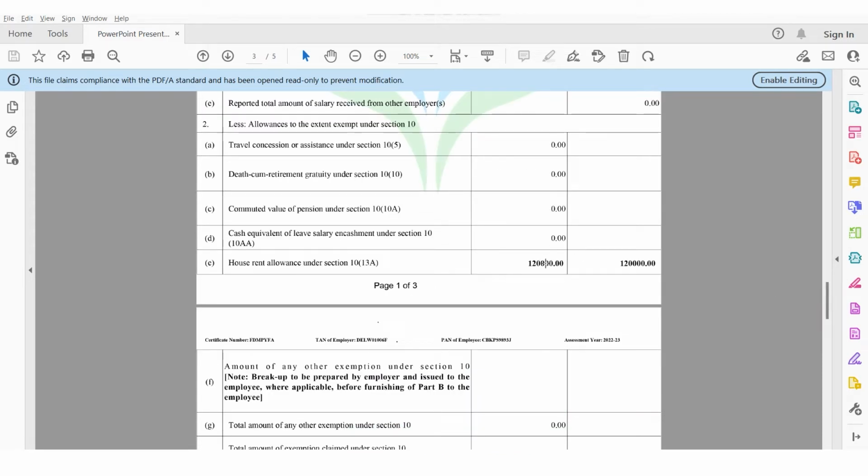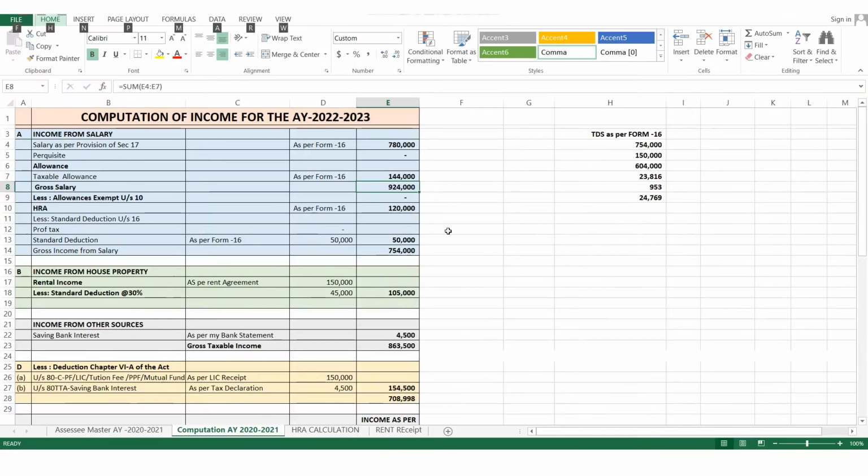Then comes the detail of your exempted amount. As Mr. Rohan Bajaj is receiving the HRA from his employer, the same amount will be exempted as per the calculation. And here you will be able to see the amount related to the HRA.